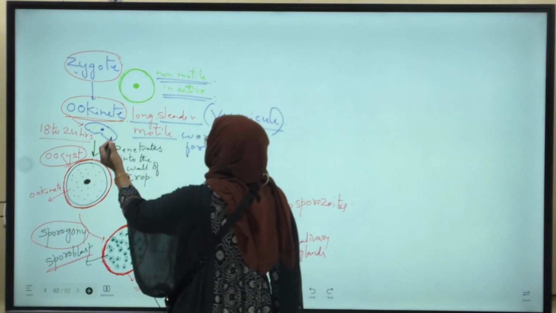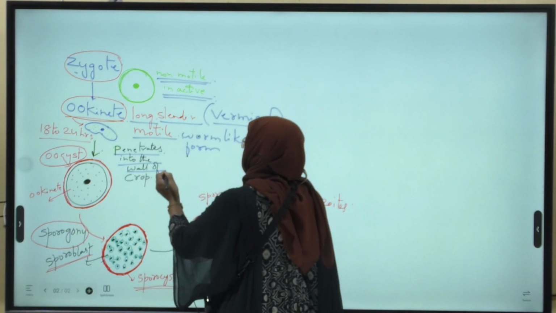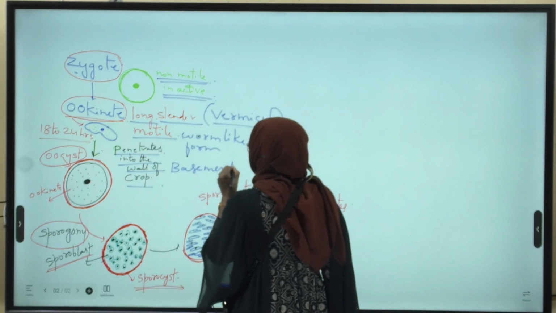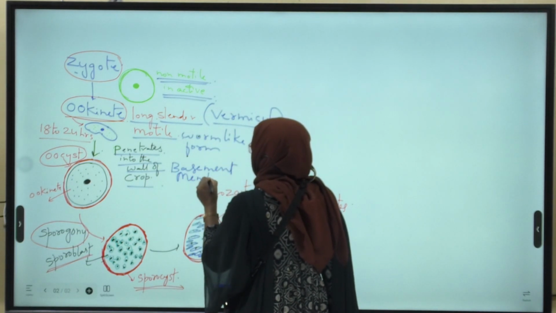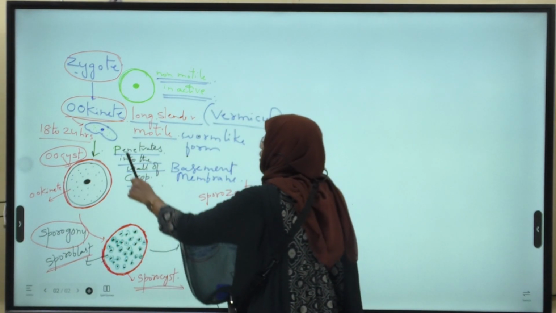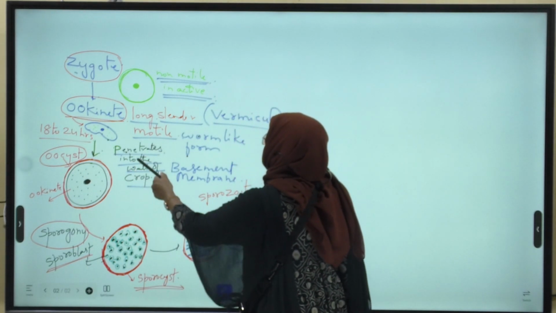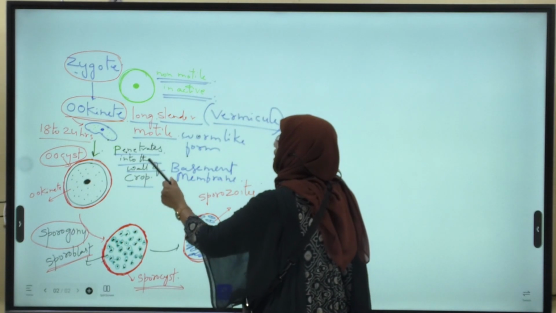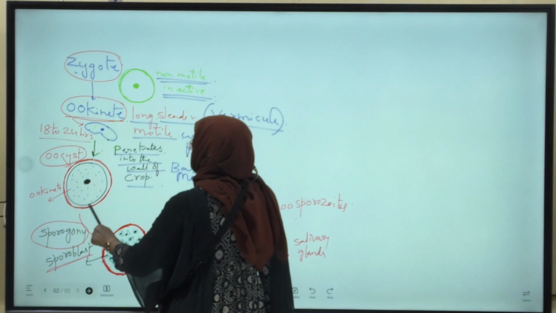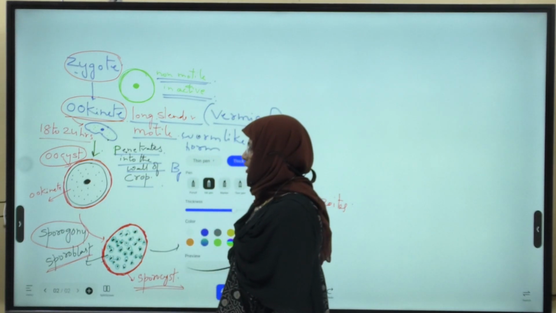This Ookinete penetrates the basement membrane of the wall of the crop, and transforms into a spherical shape.